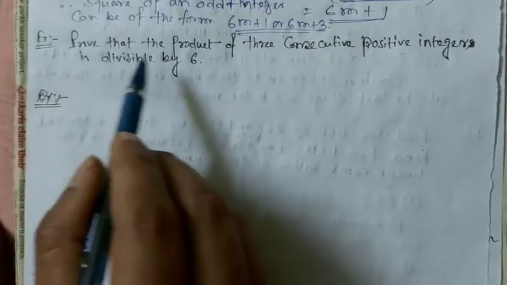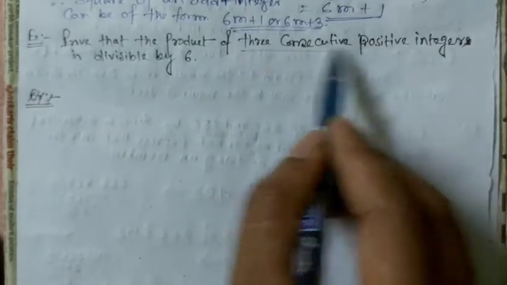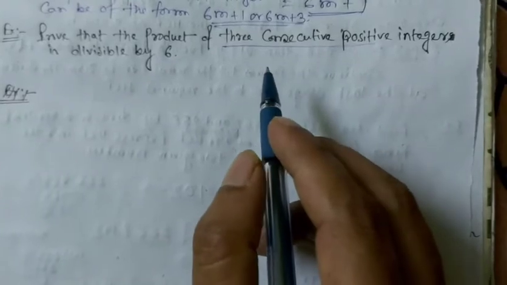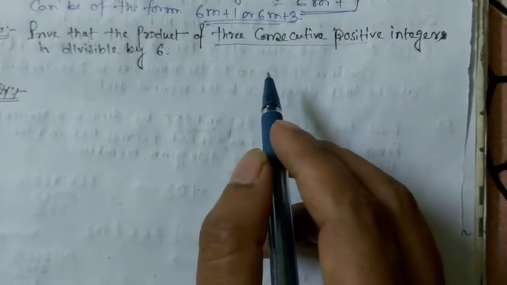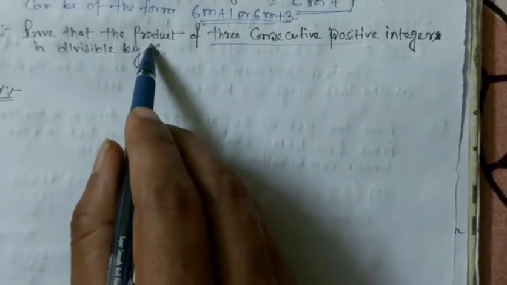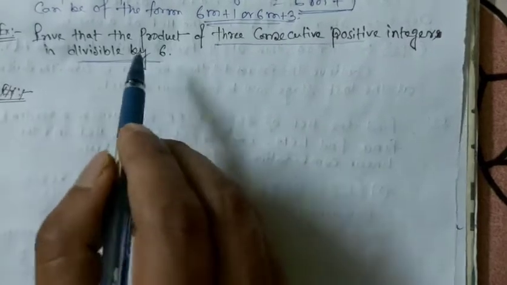Example: prove that the product of three consecutive positive integers. Three consecutive positive integers means, suppose 5, 6, 7, okay, suppose 7, 8, 9. So three consecutive numbers, their product is always divisible by 6.